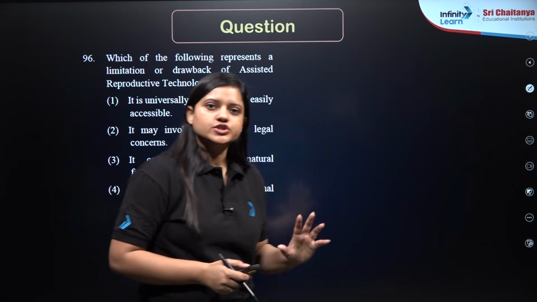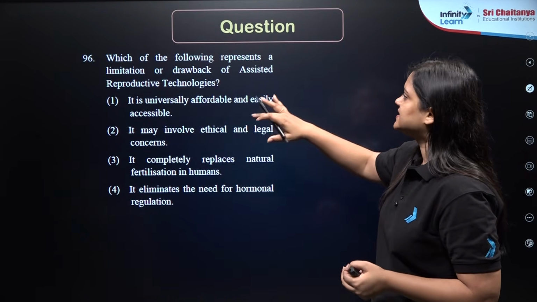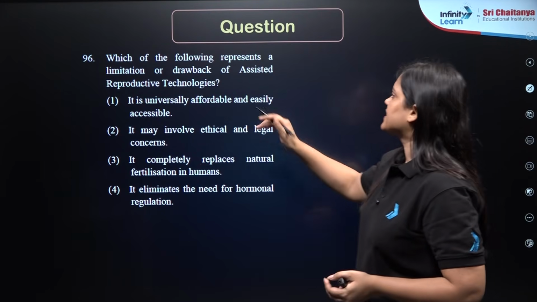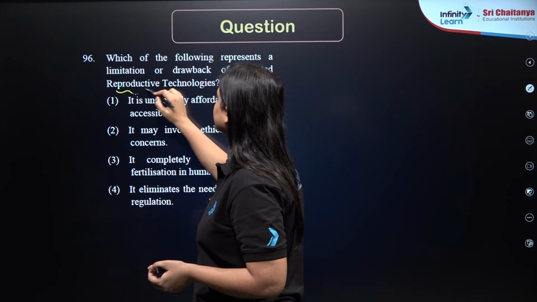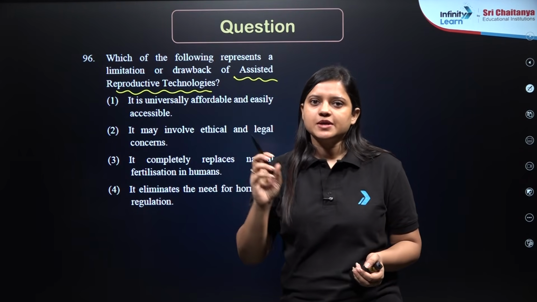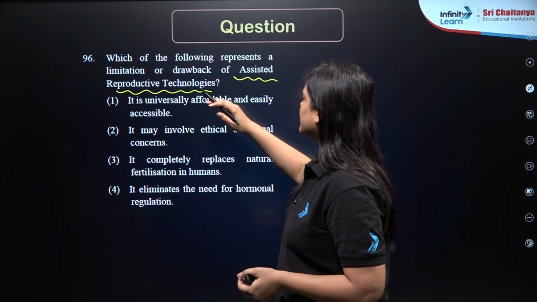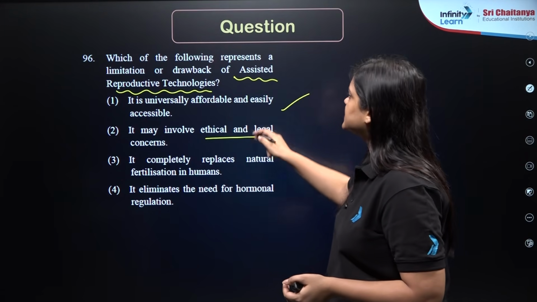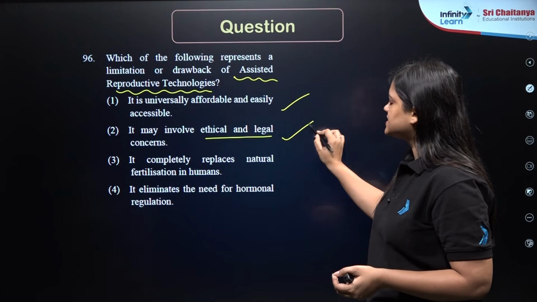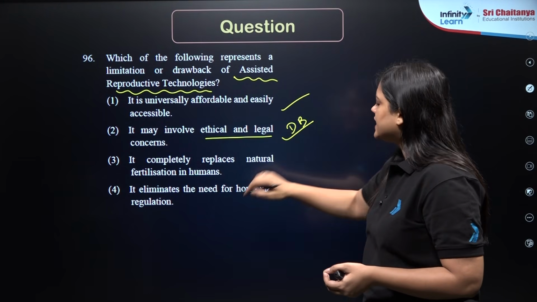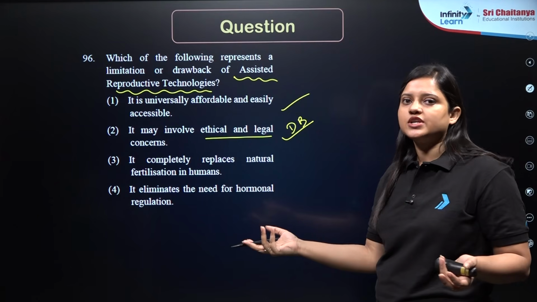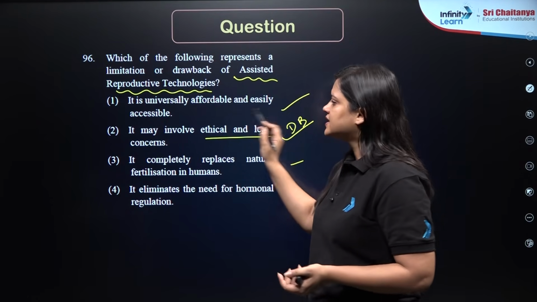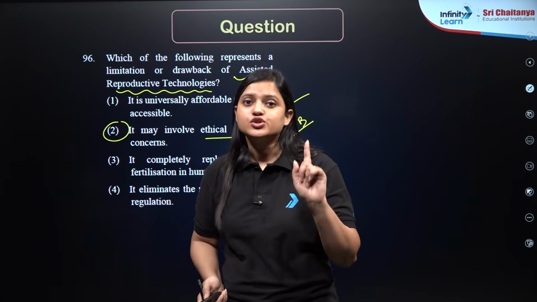This is the next question on your screen, question number 96. Which of the following represents a limitation or drawback of assisted reproductive technology? Question from the chapter Reproductive Health. It is universally affordable and easily accessible. Yes, it may involve ethical and legal concern. Now, this is the drawback, right? It completely replaces natural fertilization in humans. It's fine. It eliminates the need for hormonal regulation. All are fine, but this is the drawback. So the answer here should be 2.